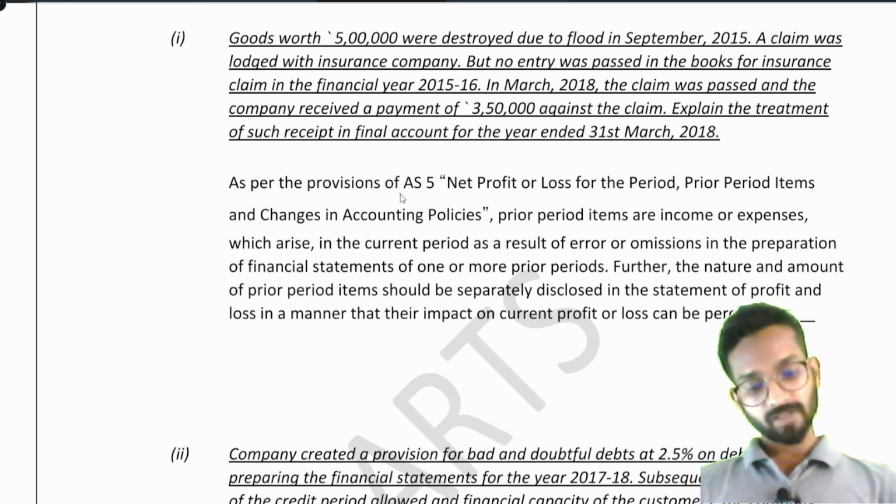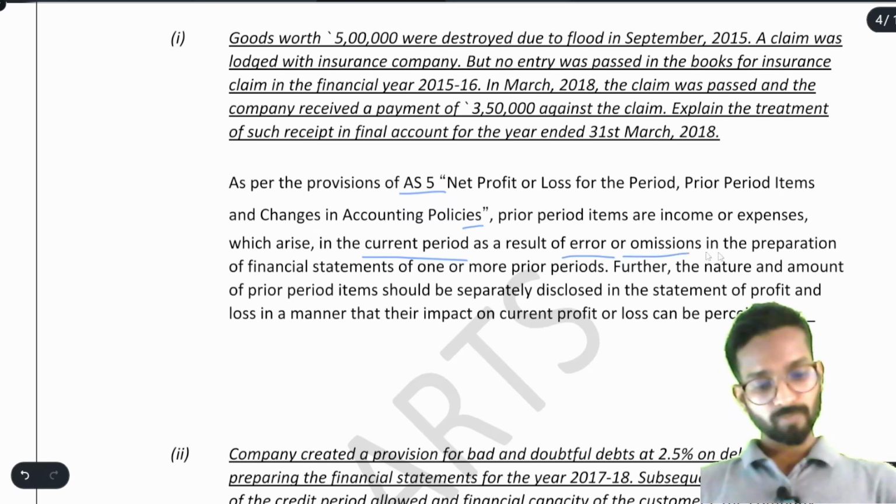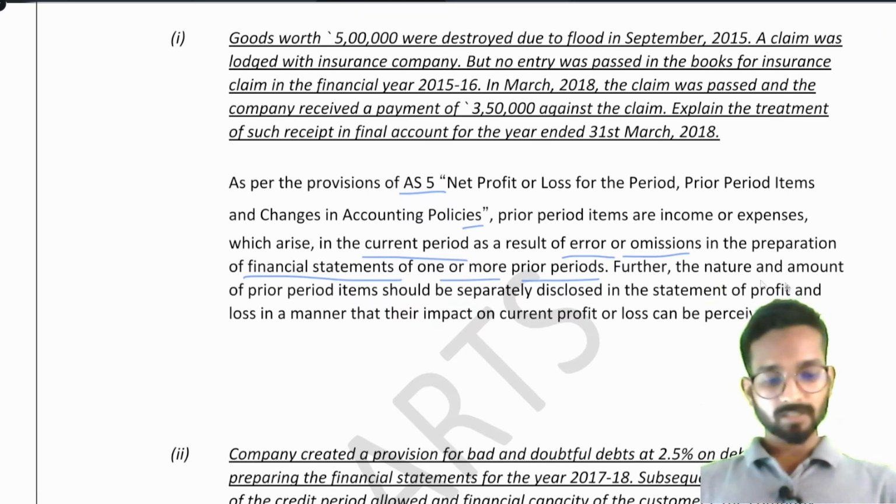As per the provision of AS 5, net profit or loss for the period, prior period items and changes in accounting policy. Prior period items are income or expense which arise in the current period as a result of error or omission in the preparation of FS of one or more prior periods. Full stop. This is the same. Further, the nature and amount of prior period items should be separately disclosed in the statement of P&L in a manner that their impact on current profit or loss can be perceived.